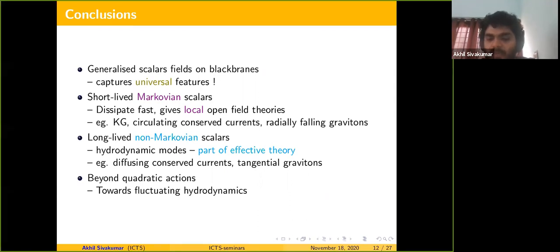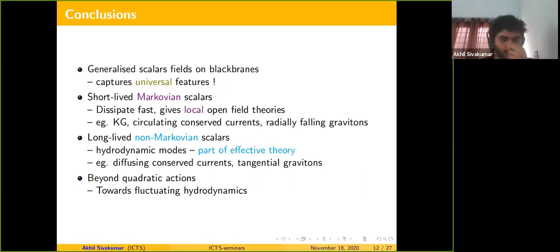So you should be able to calculate effects such as how the ingoing modes and the outgoing Hawking modes scatter off each other, and equivalently in the boundary, how some dissipative process and some fluctuating process scatter off, as in they interact and affect each other.